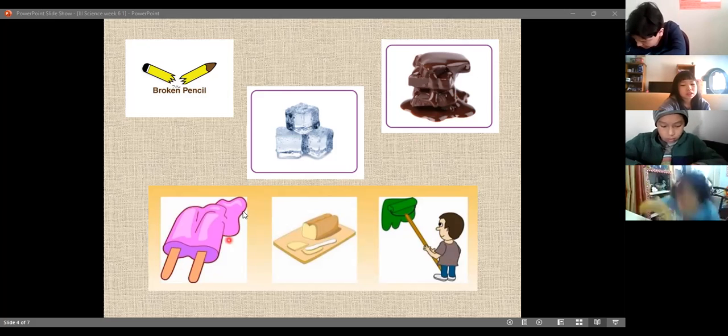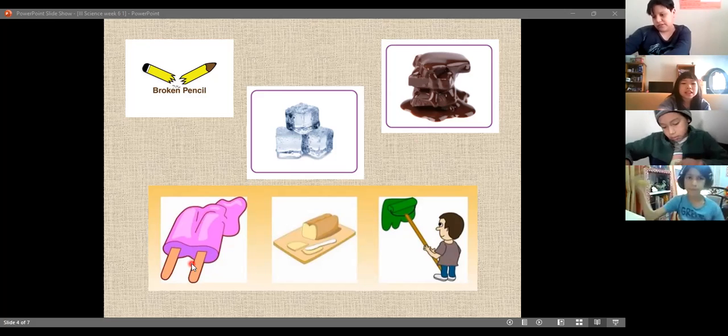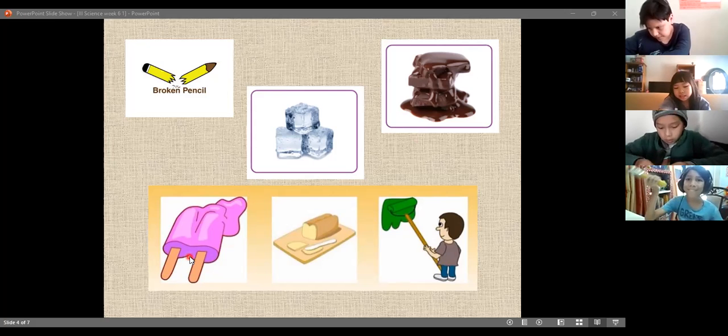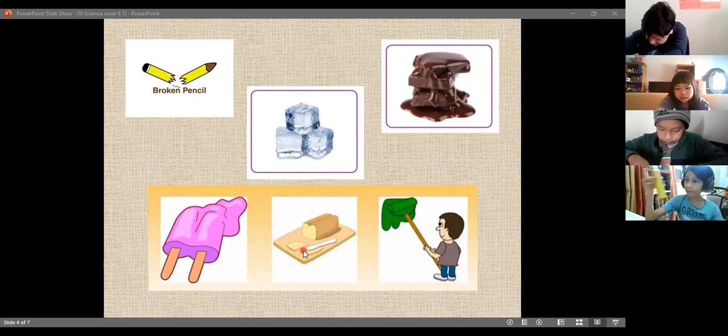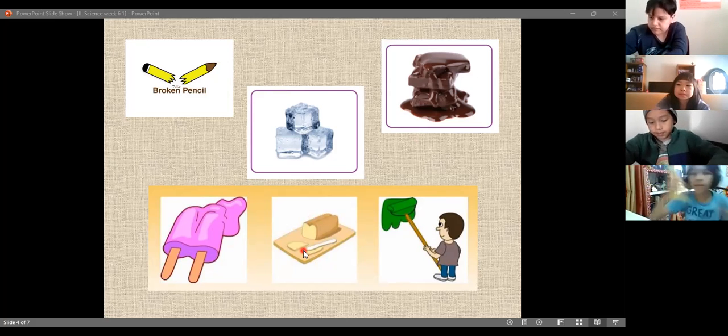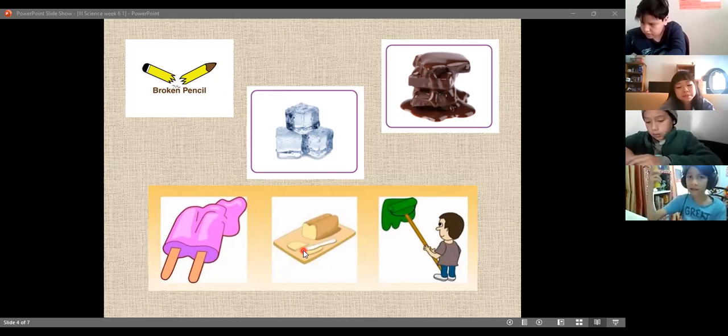Now, what about the popsicle? What happened with the popsicle? It's melted. It's melting also, yes. So it's the same. If you put it in a refrigerator, it's just a physical change. What about the bread? If you cut it into small pieces, it's still bread, right? It doesn't change. It's the same bread, you just cut it. So it's just a physical change.